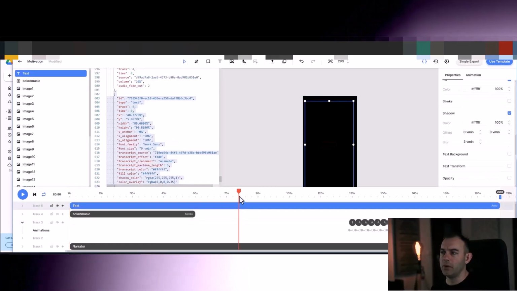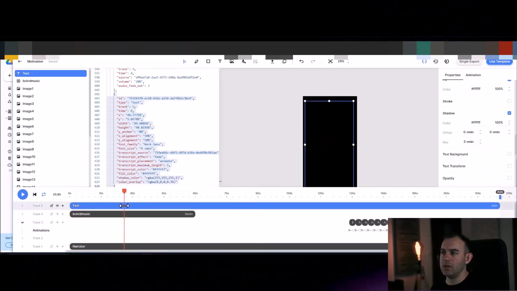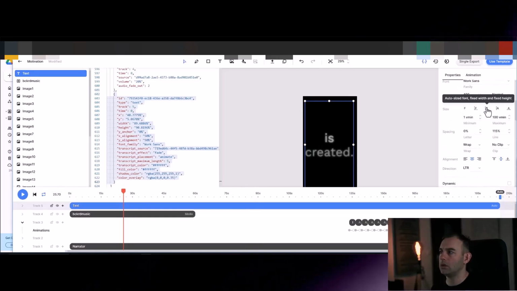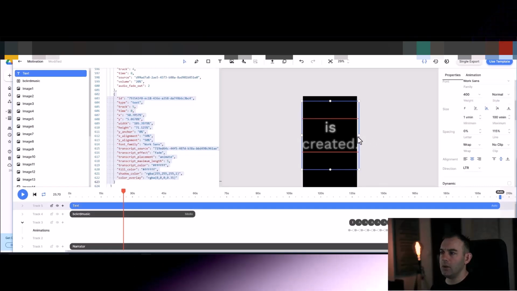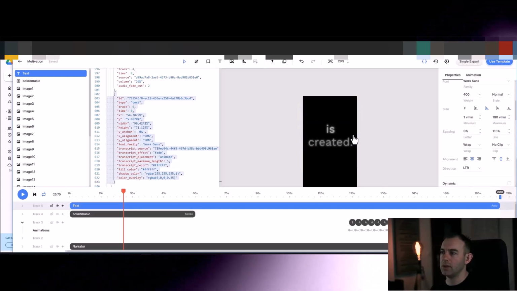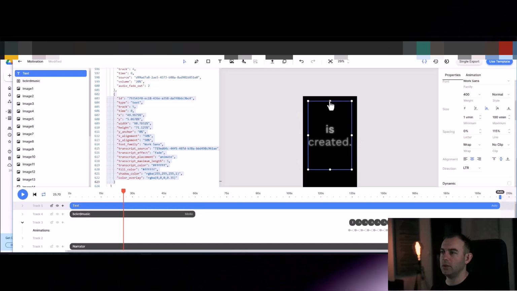Also, for the transcription titles, I wonder how we can make them bigger as well. Yeah, we could do that. Alright, so you can change the sizing of your transcription titles to your preference. So I'm going to make mine a little bit bigger.